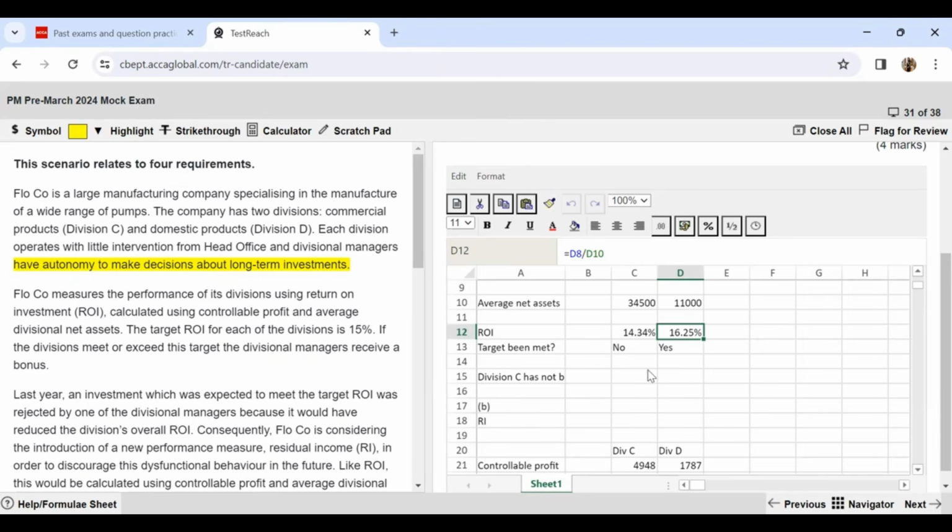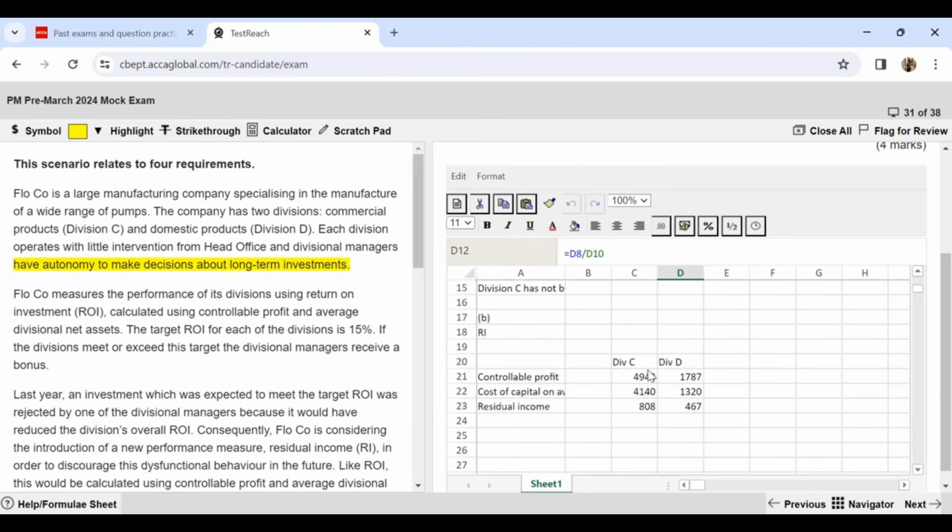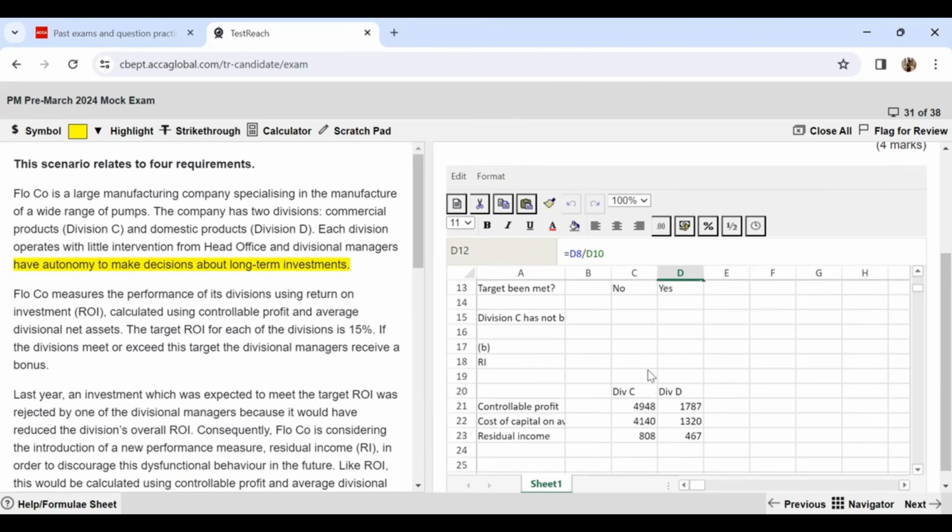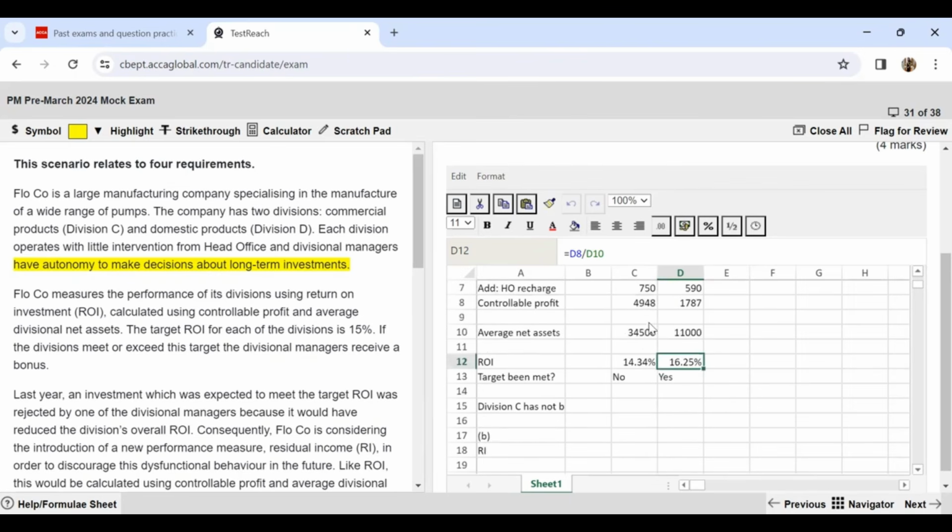So division C is actually performing slightly better in terms of profitability. Division C, if you see, has a higher asset base also. They are having significantly higher assets than division D.